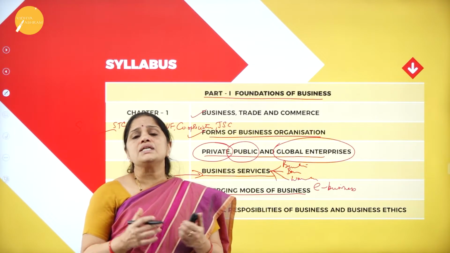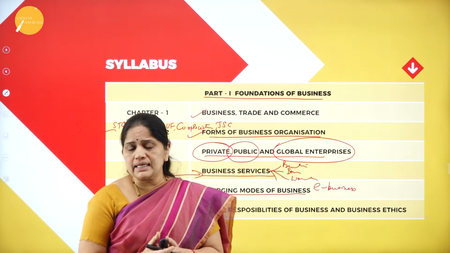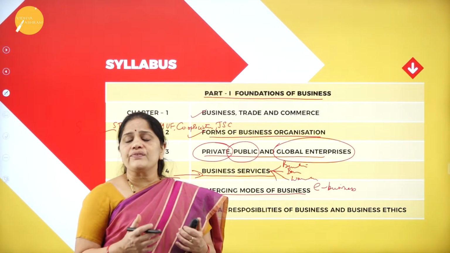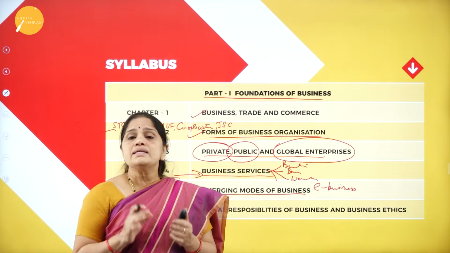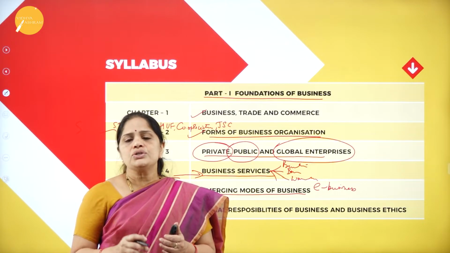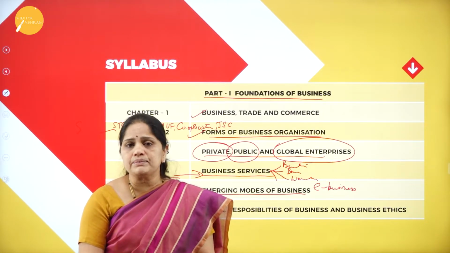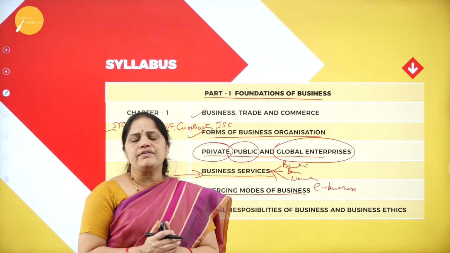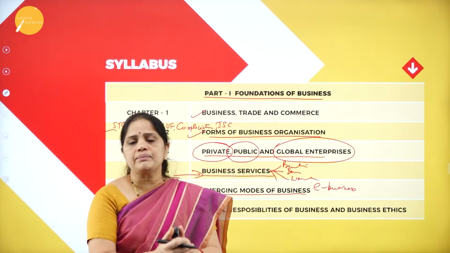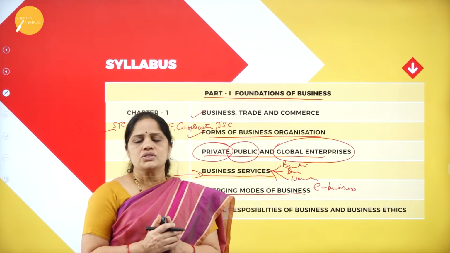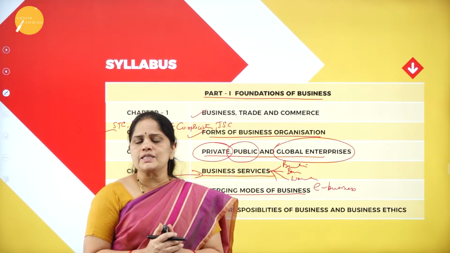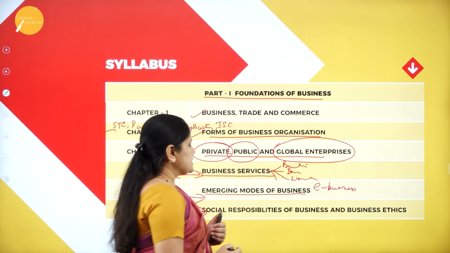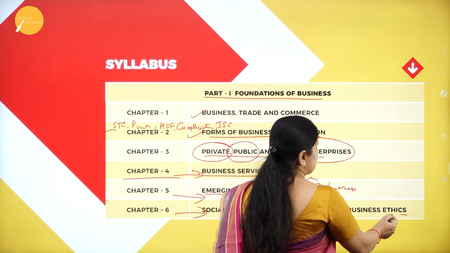All this it will be drawing from the society, and if the society is in danger or facing any problem, then it is the duty of the company to go ahead and help the citizens, or it should see that all welfare measures are taken for the benefit of the common man. So that is the social responsibility of any business. And then we will also be discussing business ethics.